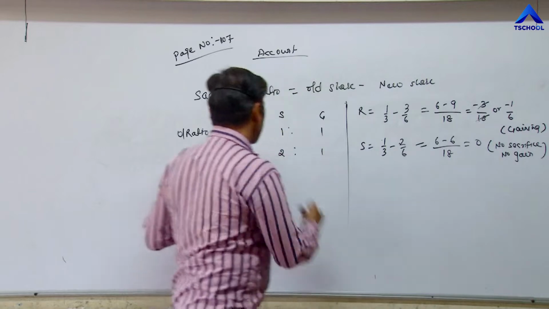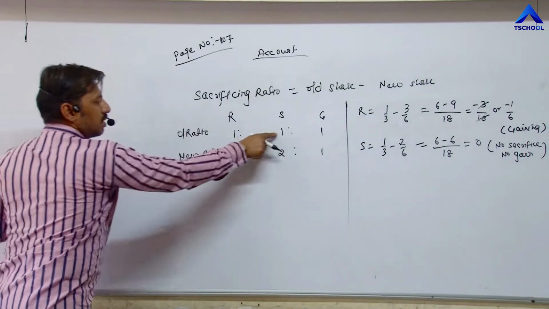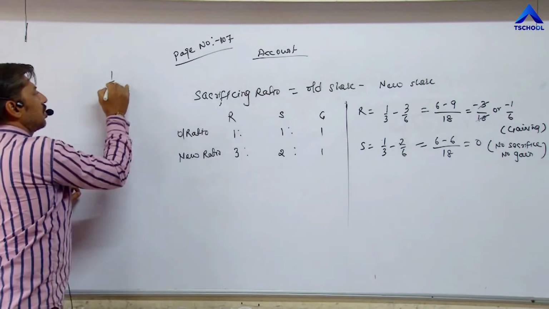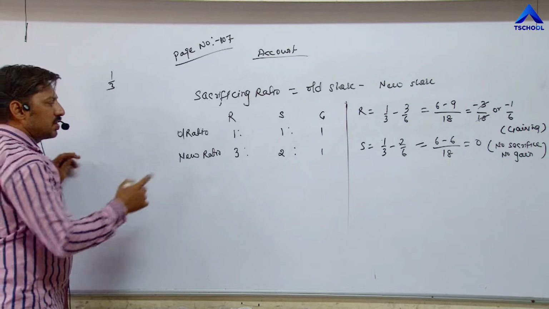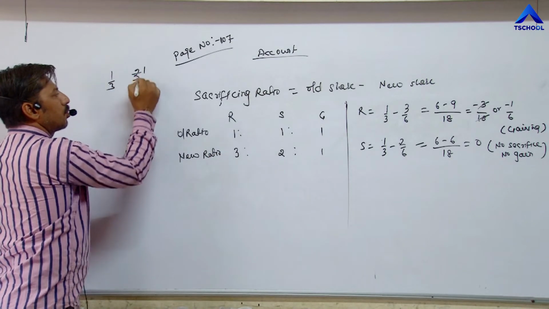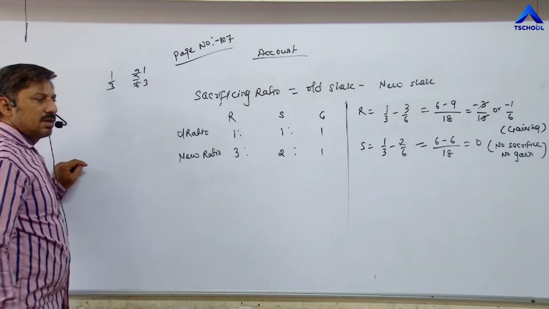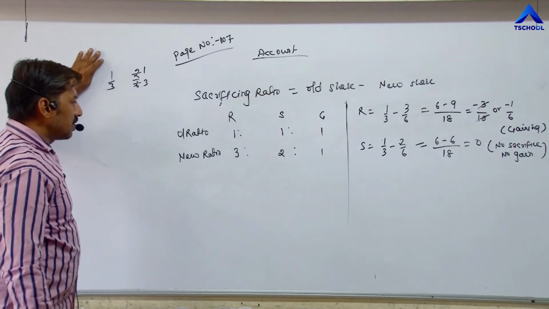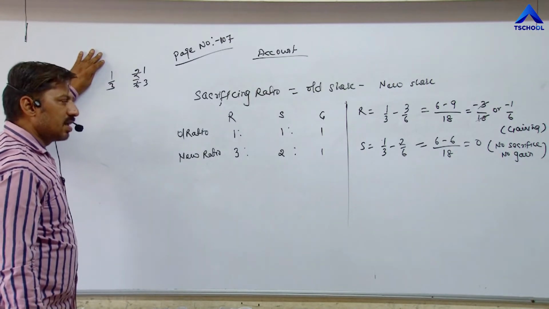Earlier his share was 1 upon 3, and now his share is 2 upon 6. 2 upon 6 means 1 upon 3, the same. That's why neither is he sacrificing nor is he gaining.